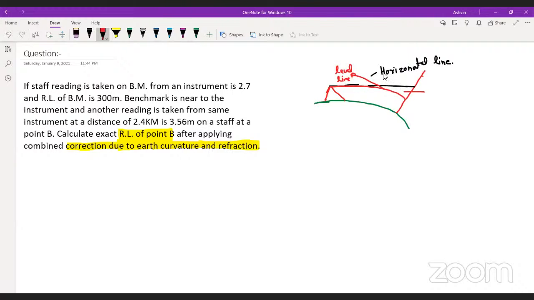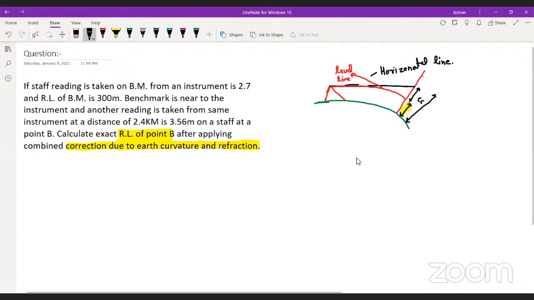Always remember this thing, this is the correction. Actually my corrected height has to be like this, but what I have measured here is this thing, and I have to calculate this one. You guys are getting it?